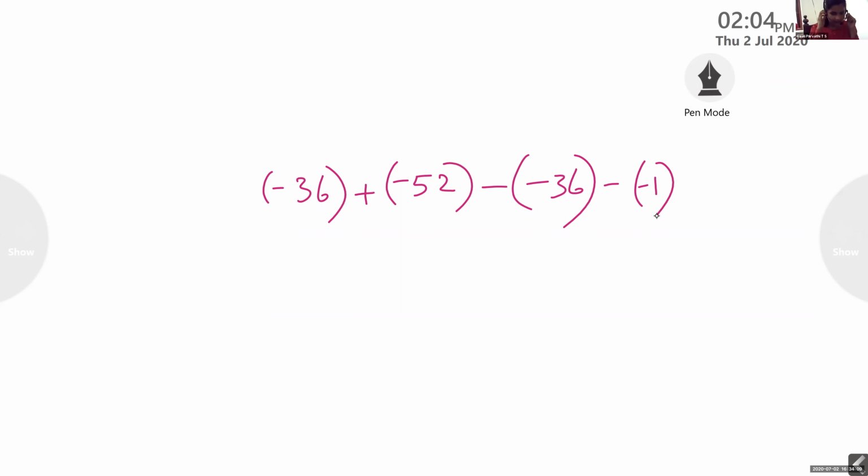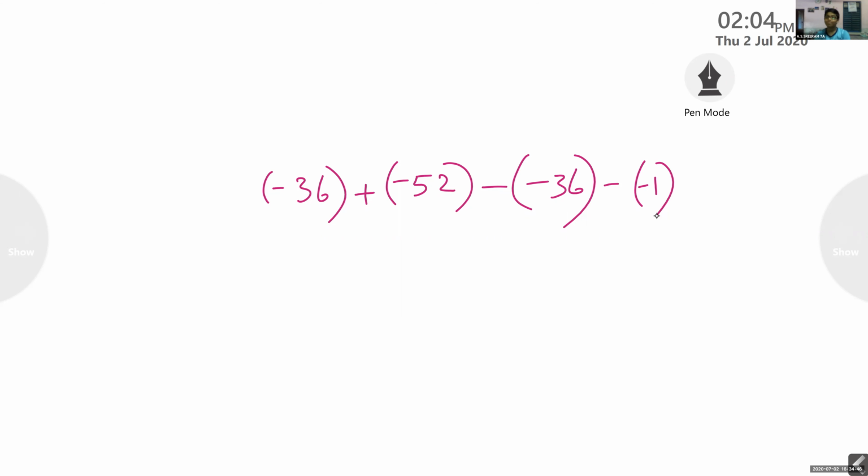Ma'am, we have to find the answer. Positive 53? Positive 52? No, ma'am. Negative 53 will come. Or we got negative 51. Correct, negative 51 is the correct answer.